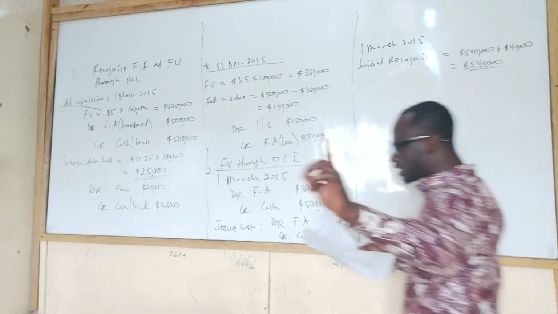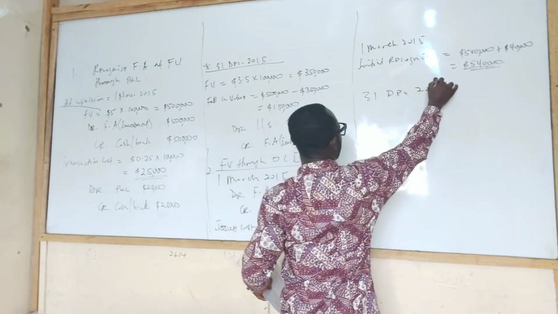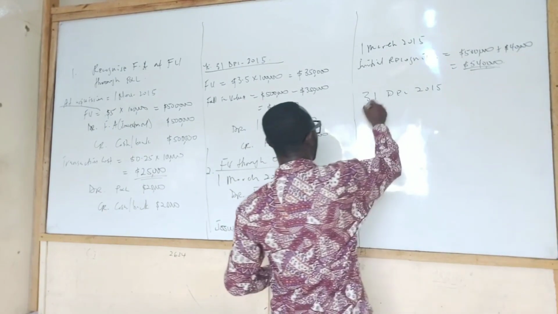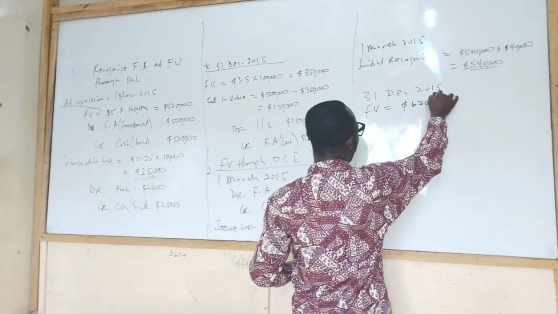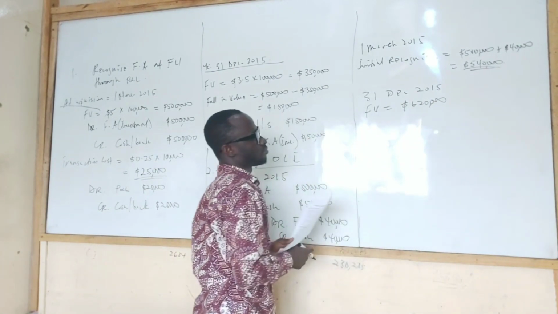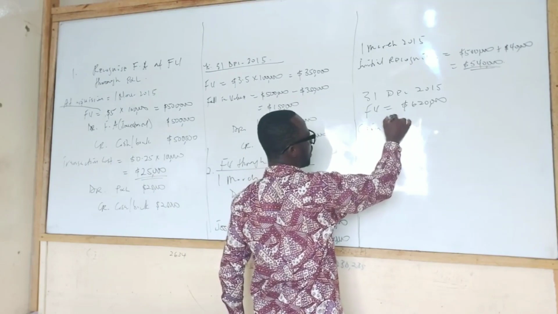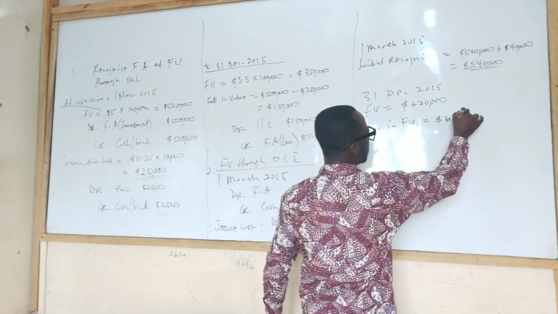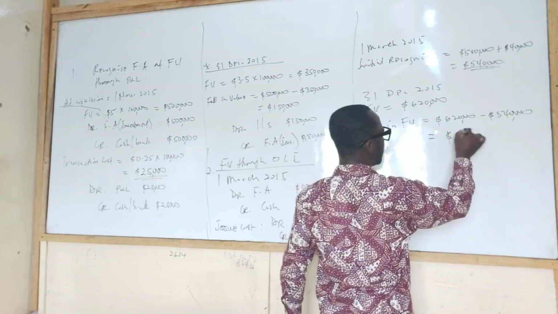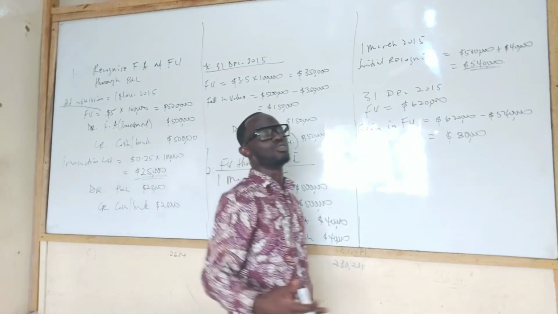Now look at it. It says, as at 31st December, the fair value of the shares is now how much? 620,000. So now fair value of the shares is 620. Then they also show an increase of how much? 80,000. So there is a gain in fair value, which is 620,000 minus 540,000, and that is 80,000. You see, if it is carried through OCI, you carry it through OCI.